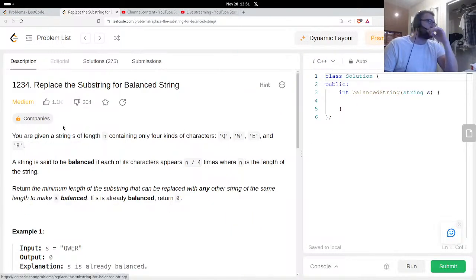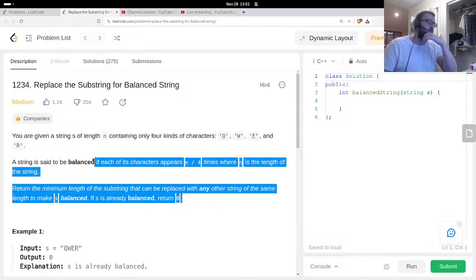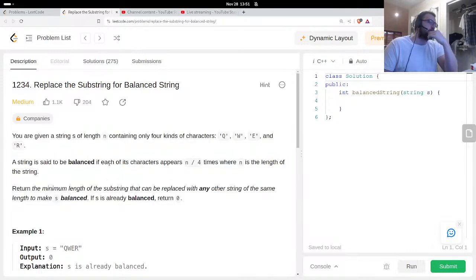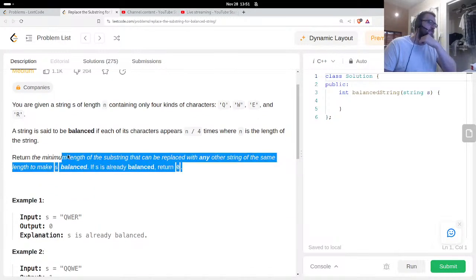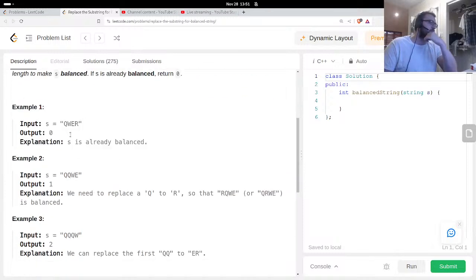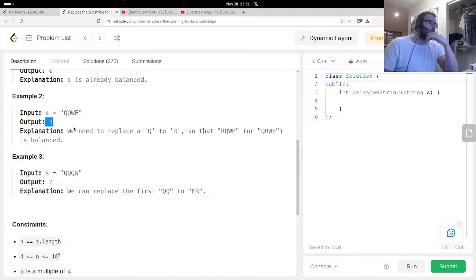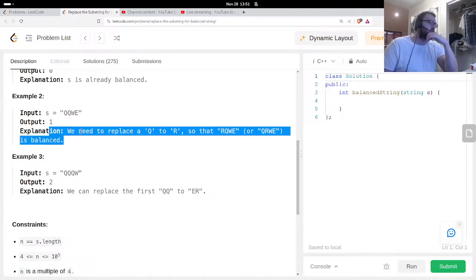Replace the substring for balanced string. You are given a string S of length n containing only 4 kinds of characters, Q, W, E, and R. A string is said to be balanced if each of its characters appears n over 4 times, where n is the length of the string. Return the minimum length of the substring that can be replaced with any other string of the same length to make S balanced. If S is already balanced, return 0. Example 1: QWER, 0, S is already balanced. QQWE, 1, we need to replace a Q with R so that RQWE is balanced.